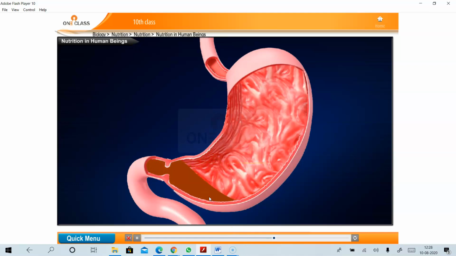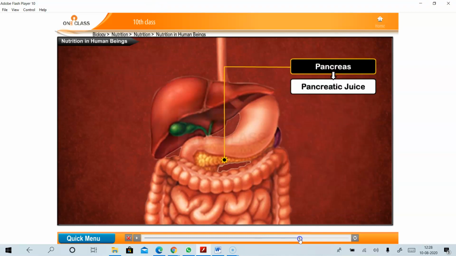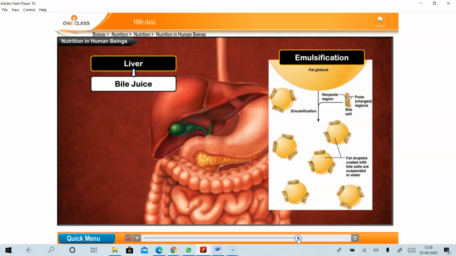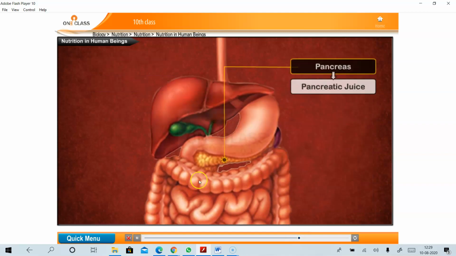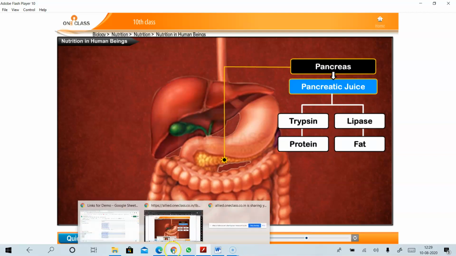After digestion of food in the small intestine, absorption of digested food material into the blood occurs. Do you know where the food enters after digestion?